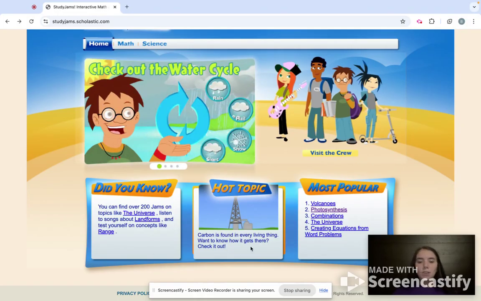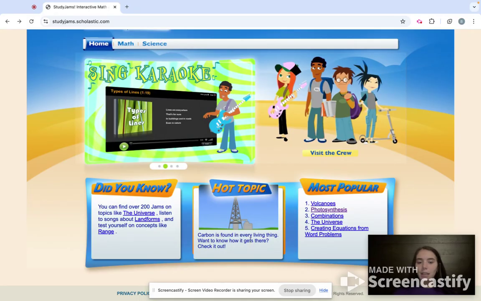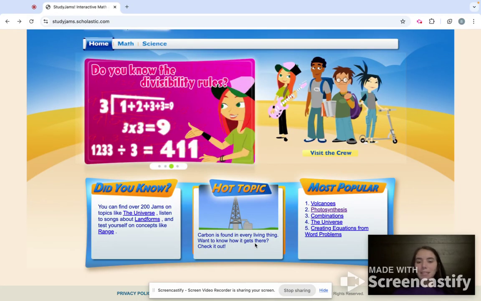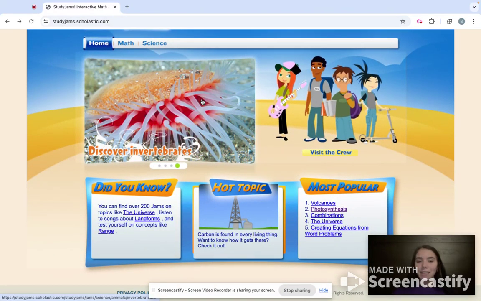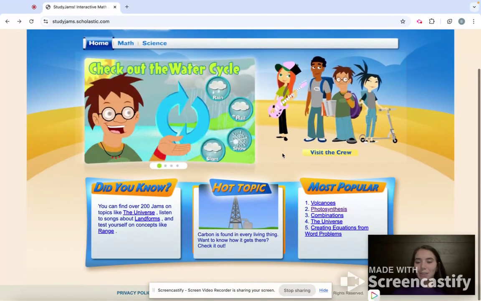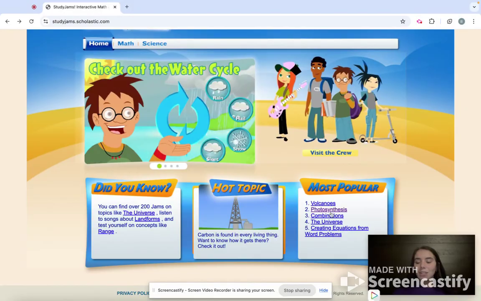Hot topic is carbon is found in every living thing. Want to know how it gets there? Check it out. So that's telling us that carbon is a topic covered on StudyJams, and that's just a little fun thing. Again, if you didn't know what you were wanting to read about and that caught your eye, you could click on it and go to that section. And then it also gives you a section for most popular.